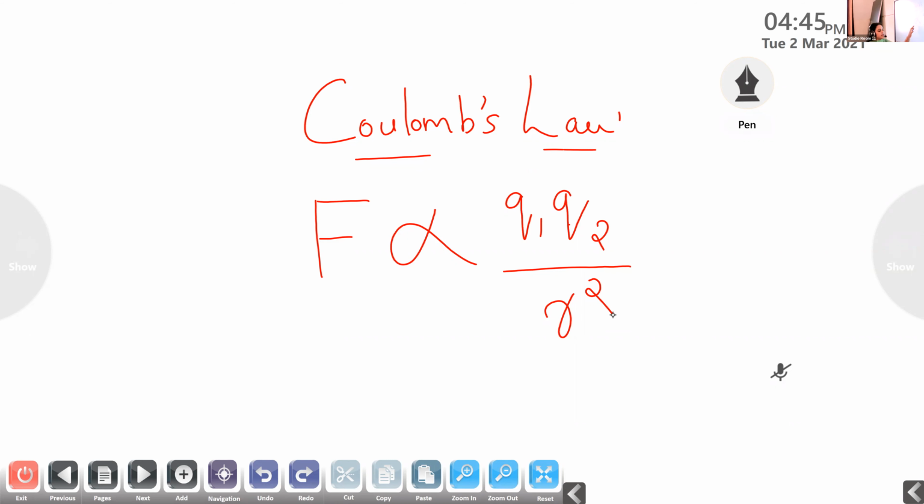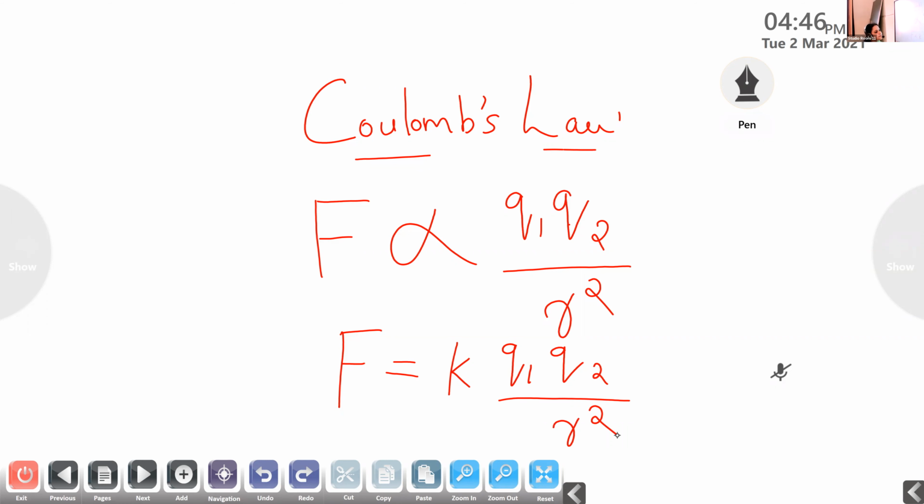Here there is a proportionality sign, so we replace it by introducing a constant, K. F is equal to K into Q1 Q2 divided by R square.